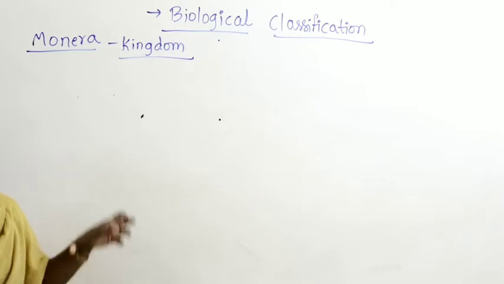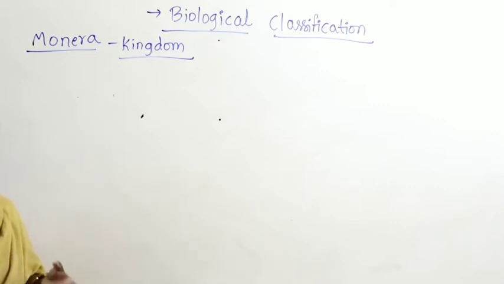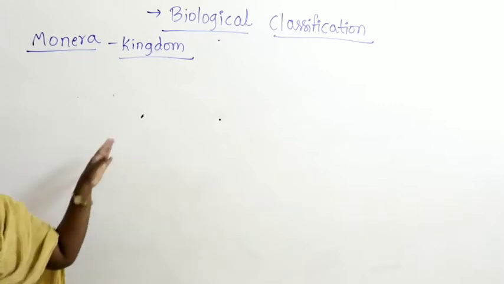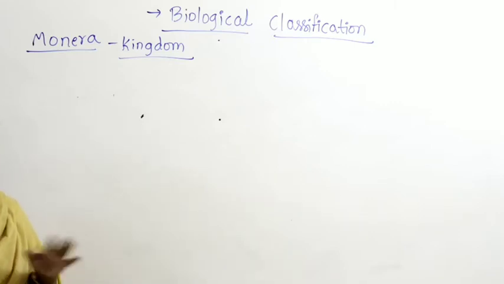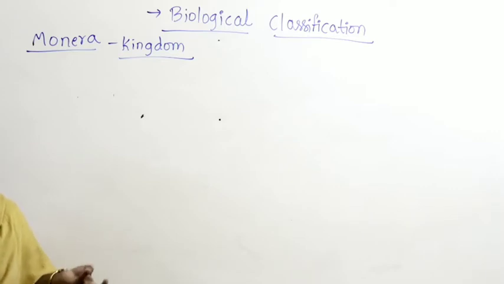In that, we have to discuss archaebacteria, eubacteria, mycoplasma, actinomycetes. These are the things which we have to discuss under kingdom Monera. Archaebacteria we have already completed. They can tolerate extreme environmental conditions like thermoacidophiles, tolerating hot springs, high temperature and high acidic conditions.